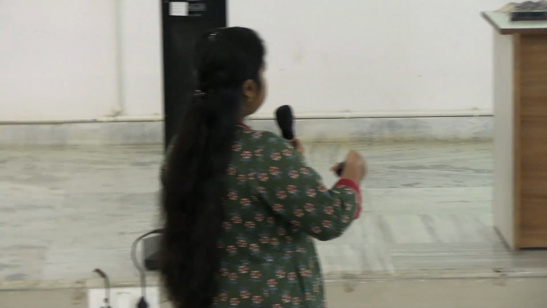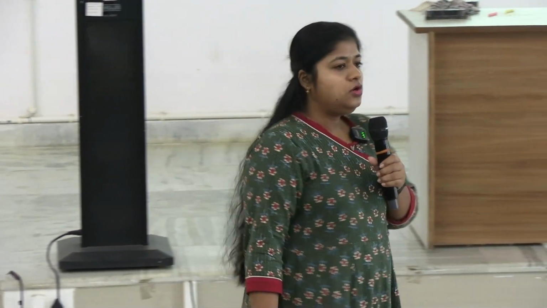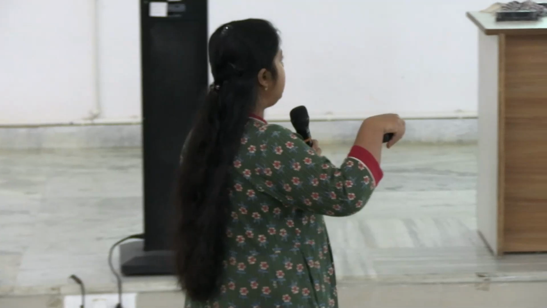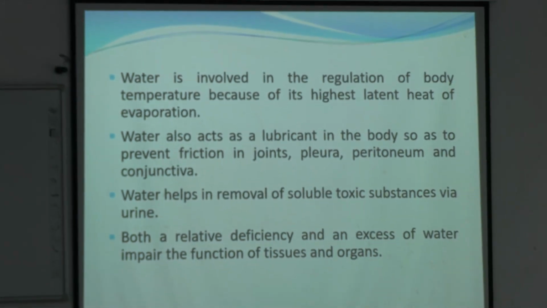Water also acts as a lubricant in joints, pleura, peritoneum and conjunctiva. Clear? So the importance of water, as a short note, write it down. Now, relative deficiency and excess of water impairs tissue or organ function.